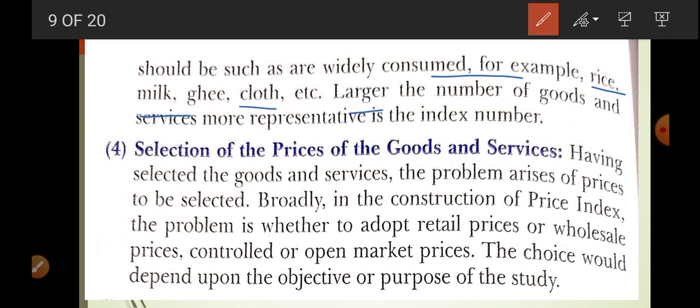Wholesale price is that price at which the retailer purchases the goods, and retail price is that price at which we, yani consumers, purchase. So there is the question, after selection of the purpose, commodities, and base year, which price of the commodity we are going to include: wholesale price or retail price. Okay, controlled price, market price.